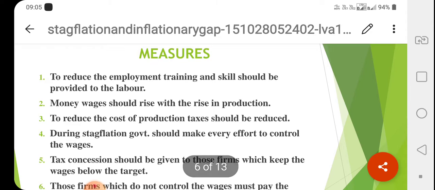What are the measures to reduce the unemployment? Training and skills should be provided. To reduce the unemployment, training and skills should be provided to the labor. Money wages should rise with the rise in production.